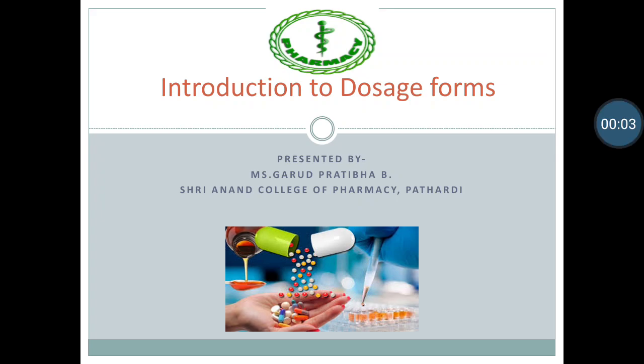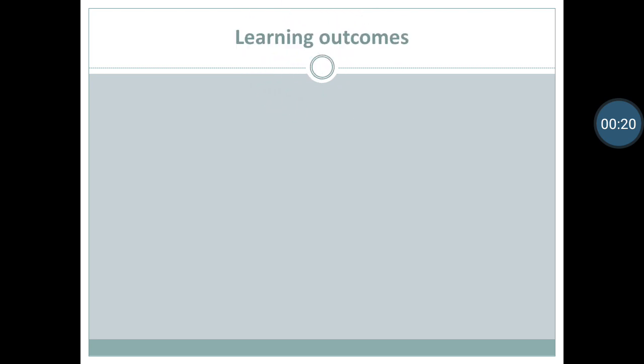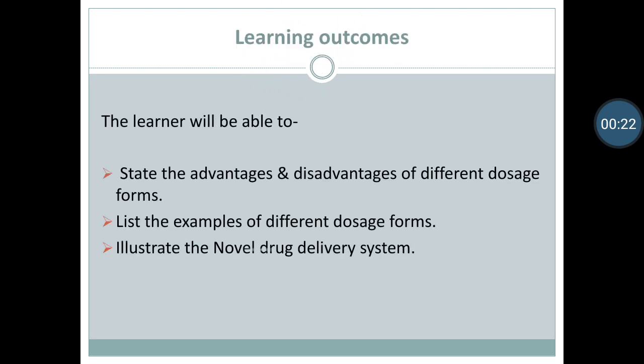Introduction to dosage forms. This is the second part of the video. In the first part, we have covered the definition of drug and dosage form, the importance of dosage form, as well as classification of the dosage forms. From this video, the learner will be able to state the advantages and disadvantages of different dosage forms, list the examples of different dosage forms, and illustrate the novel drug delivery system.